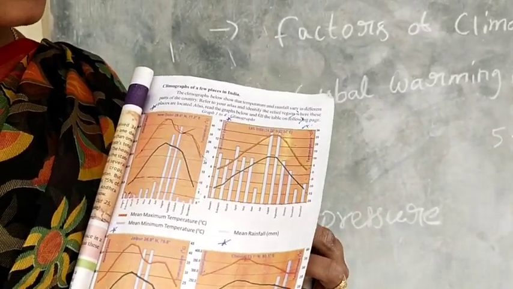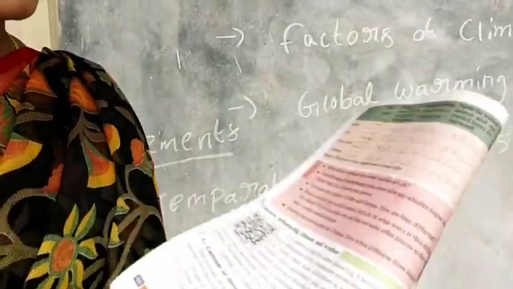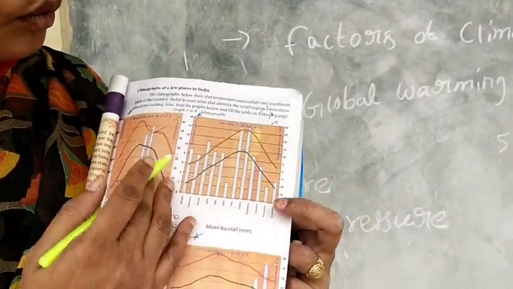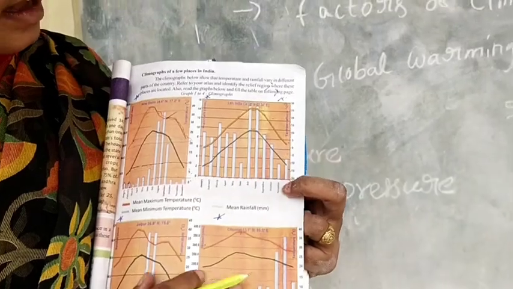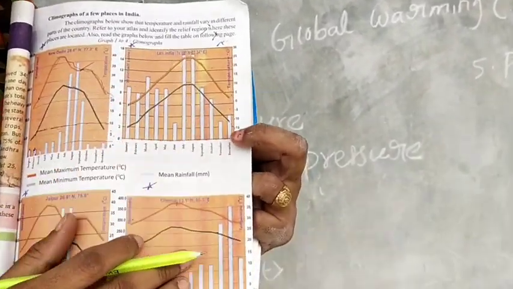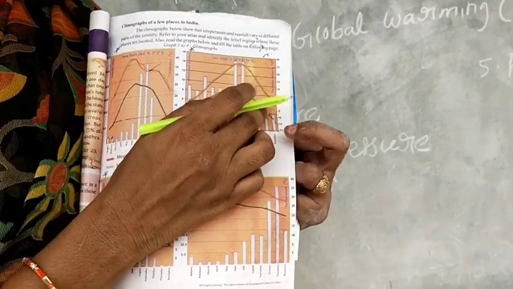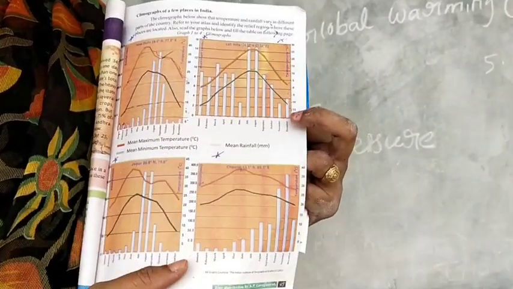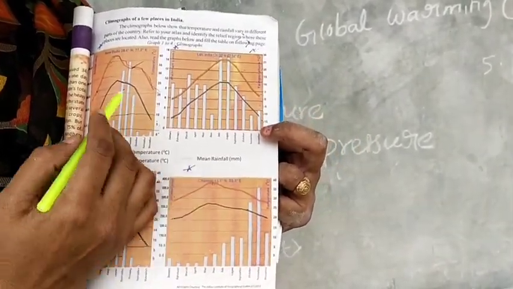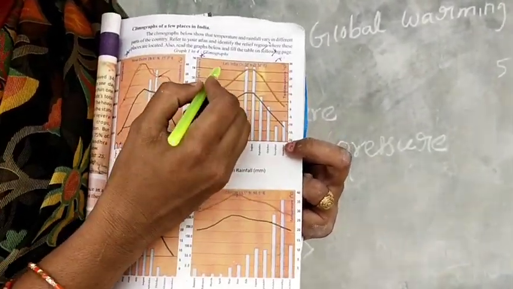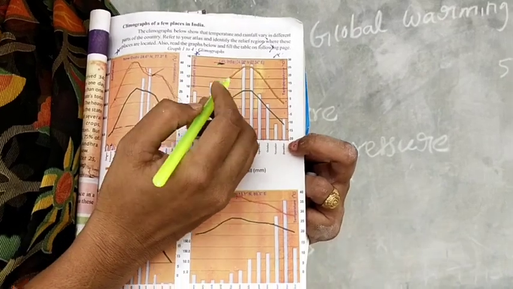In the examination, questions on climographs are asked like this: what is the highest maximum temperature in Leh? For example, what is the highest temperature month in Leh? So, where is Leh among the four climographs? This is the Leh region.